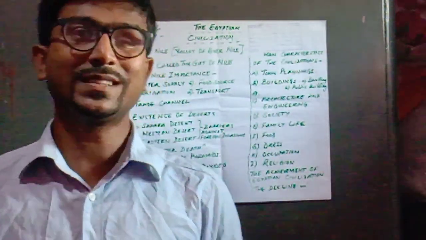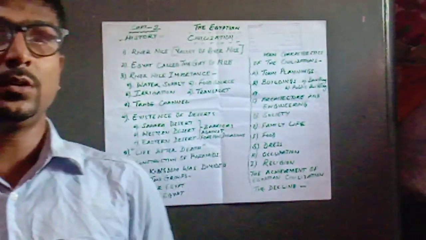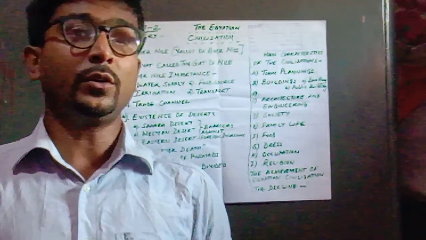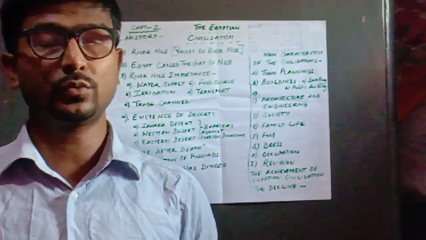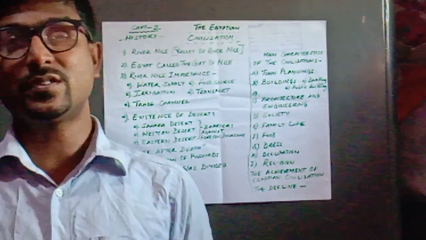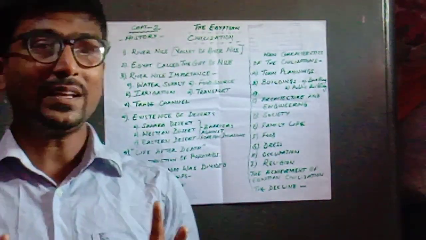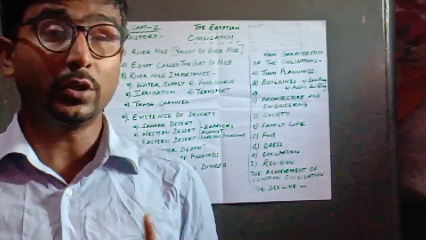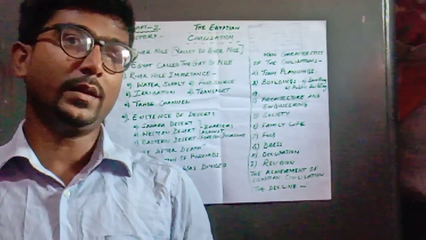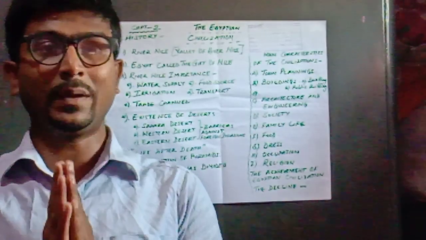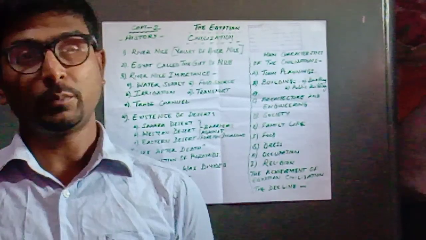Now today, we are going to discuss the introductory part of the Egyptian civilization. This civilization played a very important role in bringing about many significant changes in the lives of people. As you will find on the geographical map, it is located in a place where the temperature and weather conditions are quite hot. That is why the existence of one single main stream of river, the river Nile, plays a very important role in the lives of the people of Egypt.